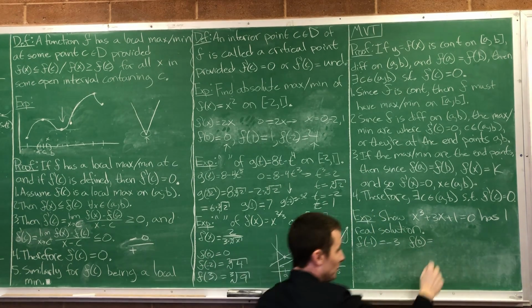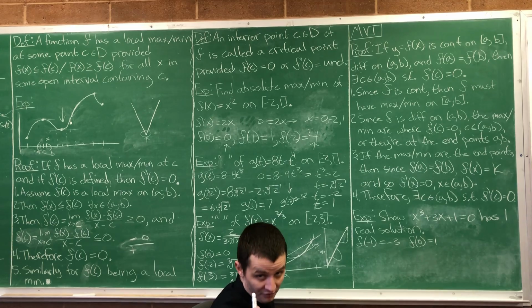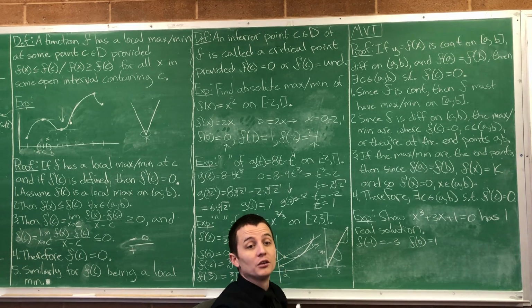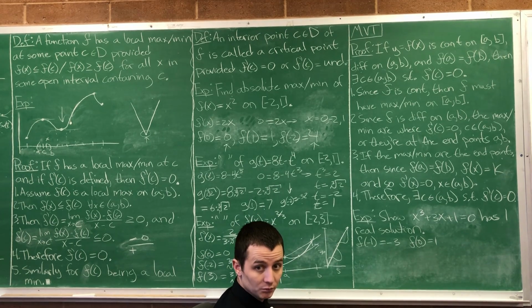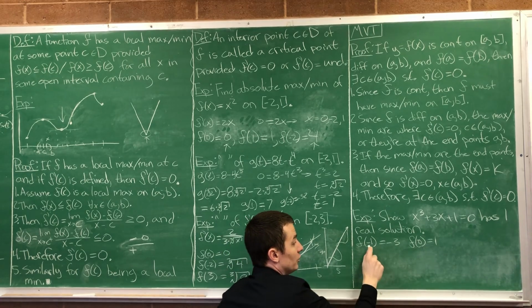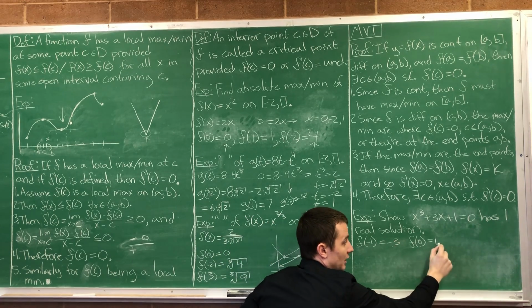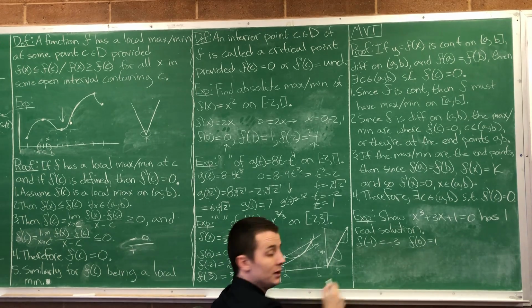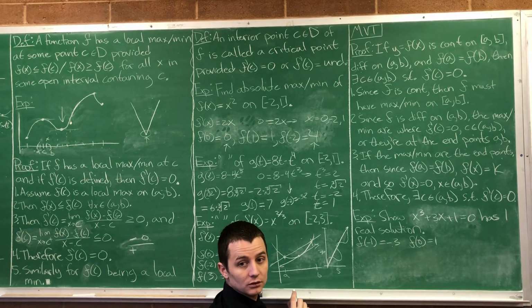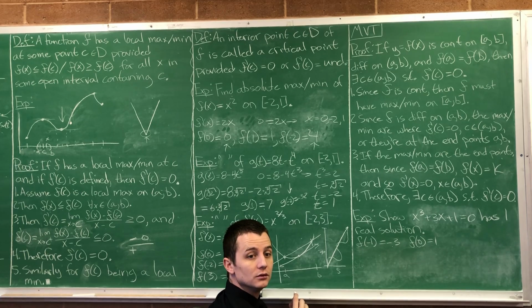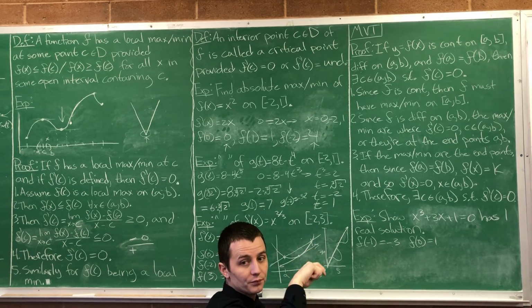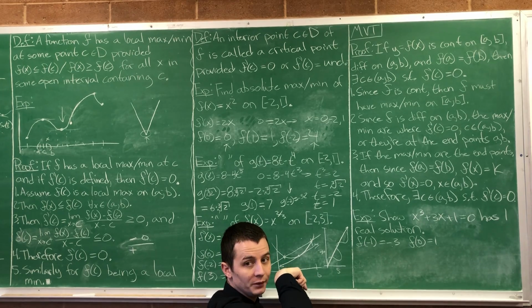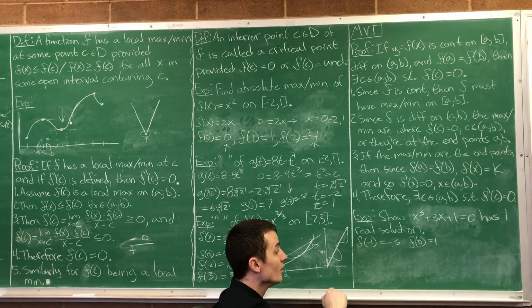That's 1. So, going way back to our intermediate value theorem, since our continuous function is equal to negative 3 here and equal to 1 here, it has to be equal to 0 somewhere in between negative 1 and 0. That was using something that we did last week, the intermediate value theorem.